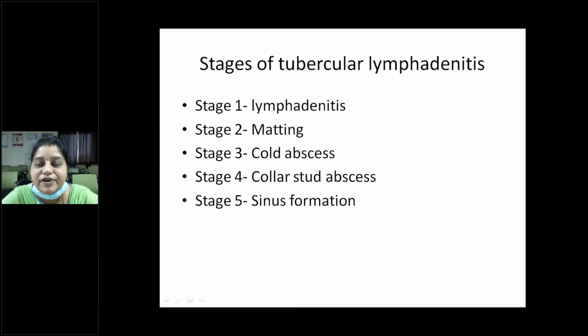So wherever you see sinus formation in the neck region, you should come to a diagnosis that it could be tuberculosis of the cervical lymph nodes, because in tuberculosis sinus formation is more common.